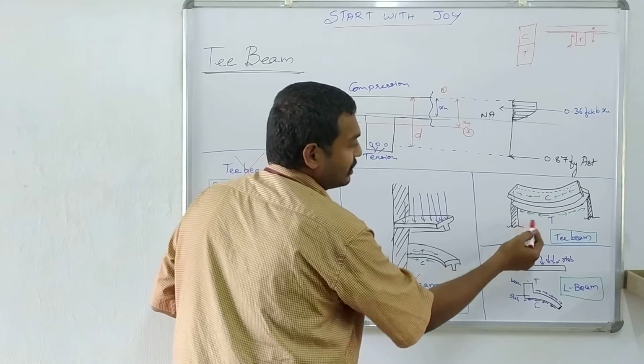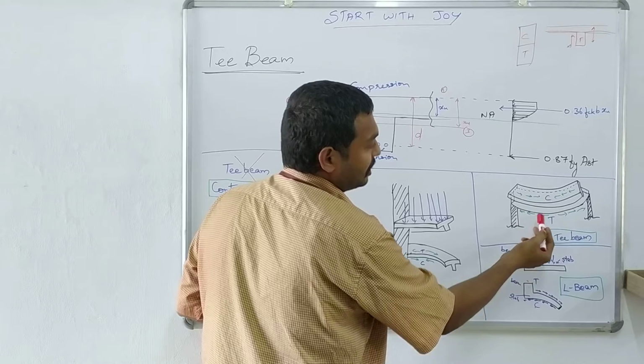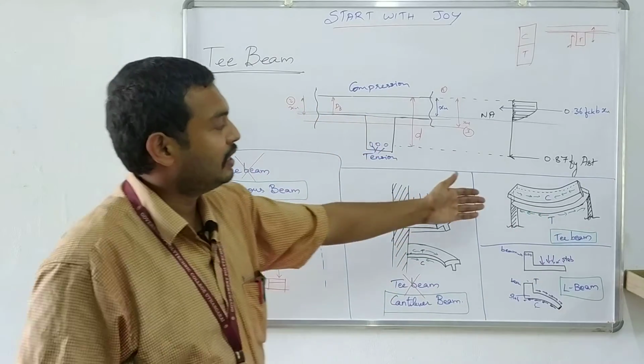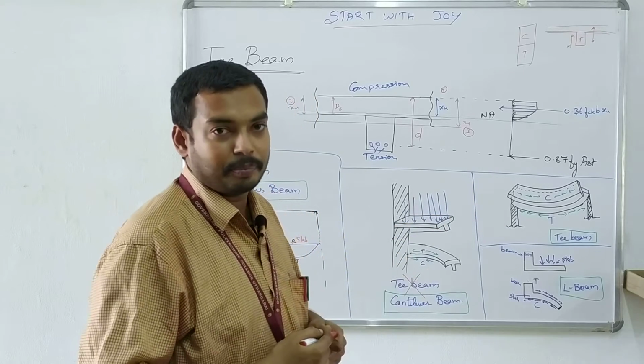So in these cases, for simple support, you are just applying a load, the slab is going to take compression, the beam is going to take tension. In these cases, you can consider a design as a T-beam design compared to a rectangular beam.